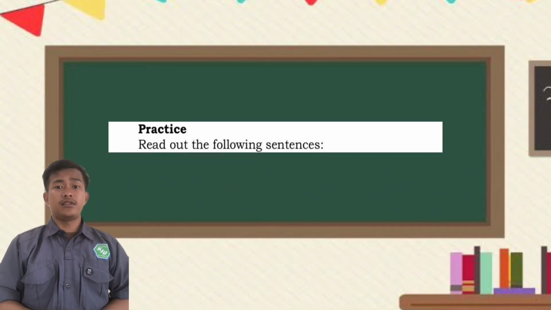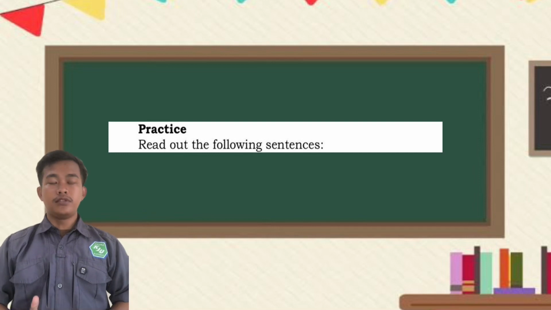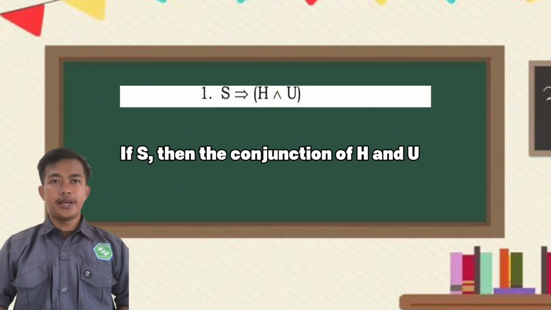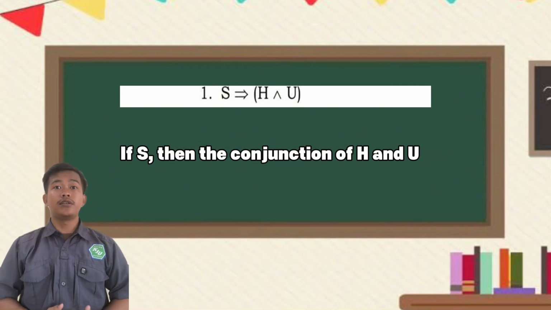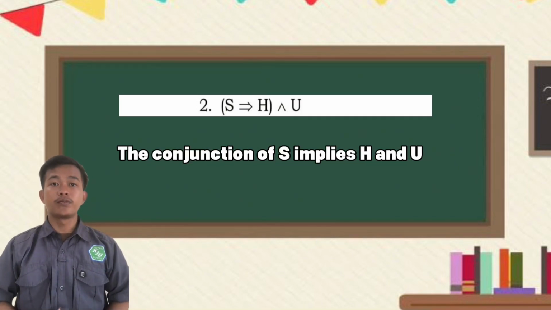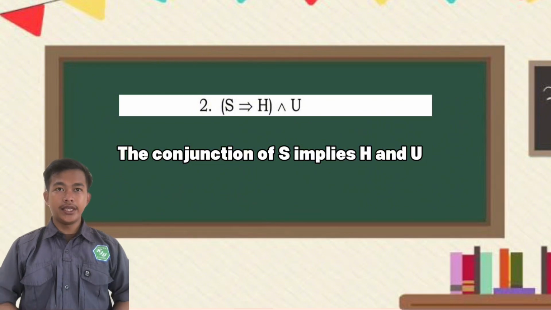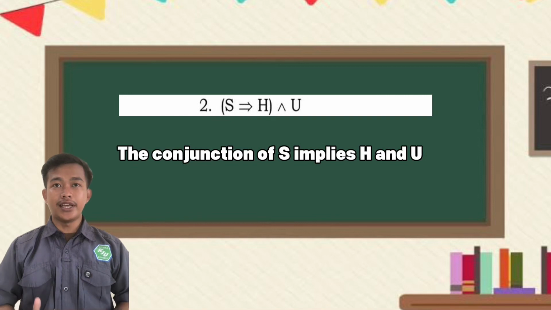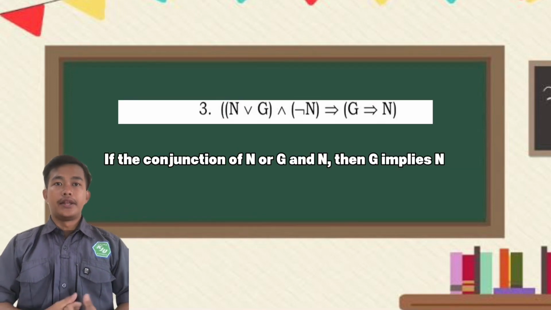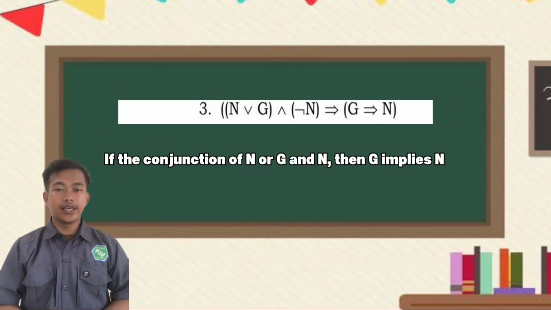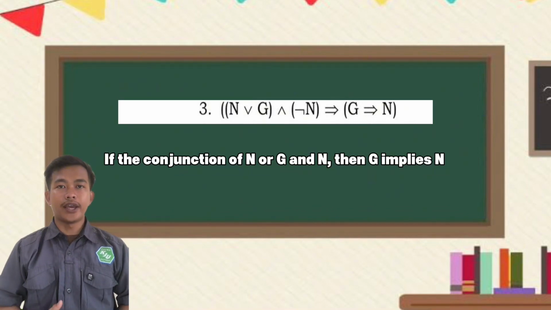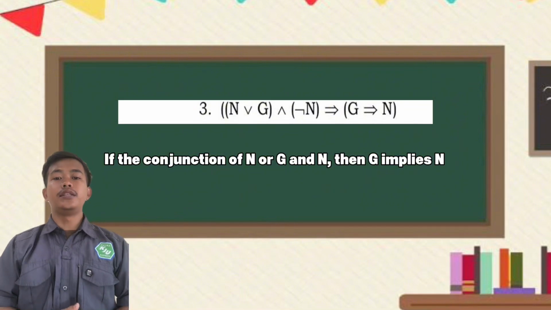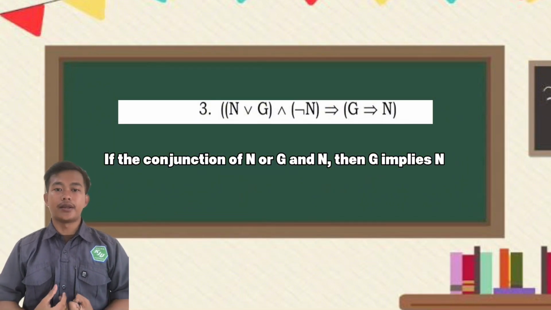The next we discuss practice. Read out the following sentences. The first, we can say if S, then the conjunction of H and U. The next, we can say the conjunction of S implies H and U. The next, we can say if the conjunction of N or G and N, then G implies N.